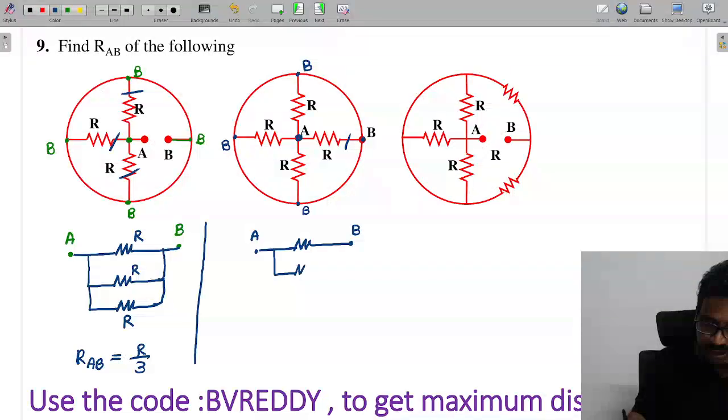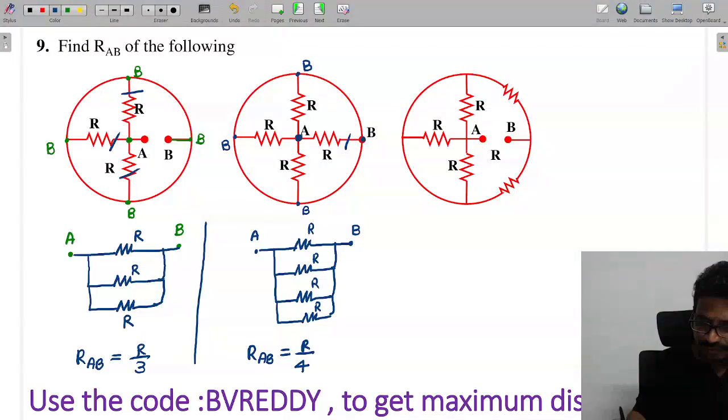All the resistors are between A to B only. All these values are the same, all are equal values only. So RAB is R by 4.